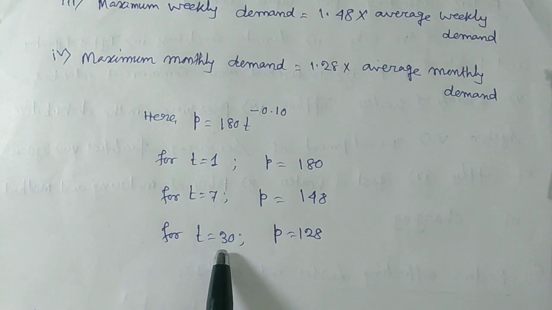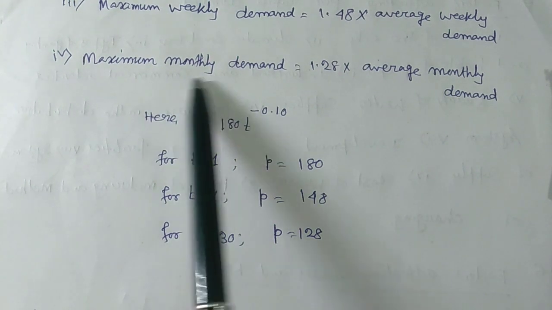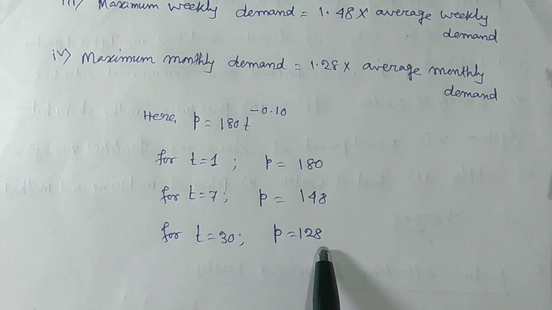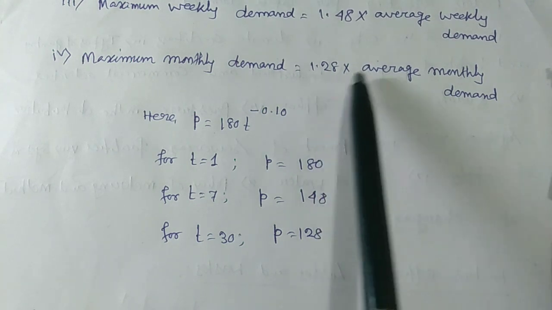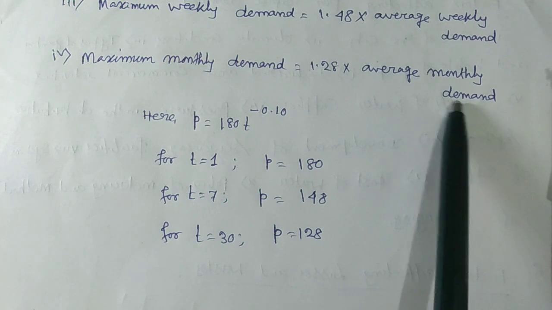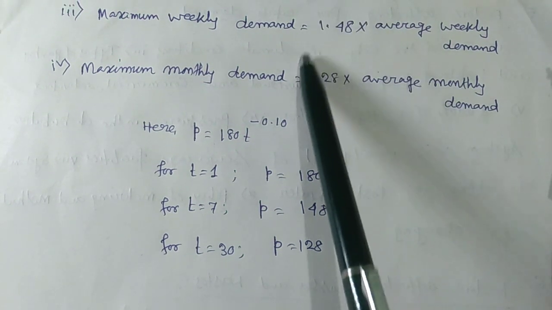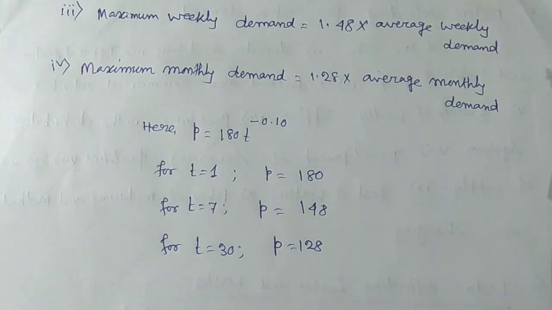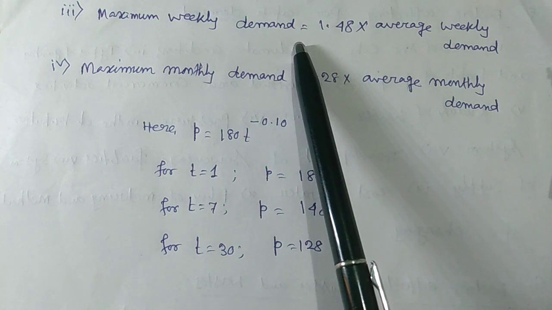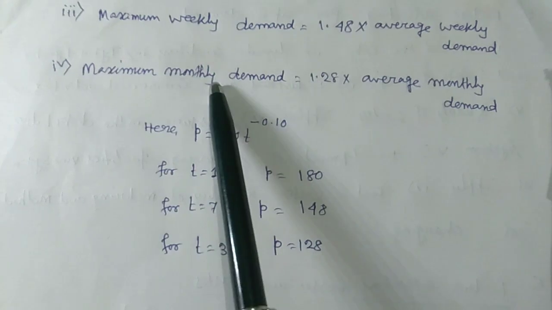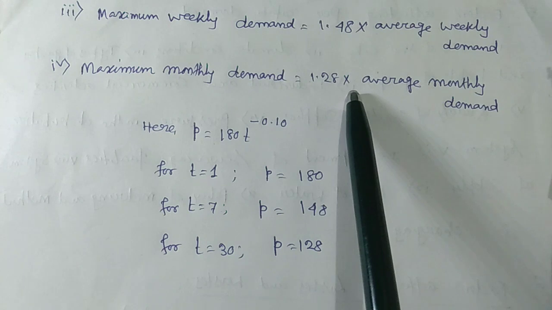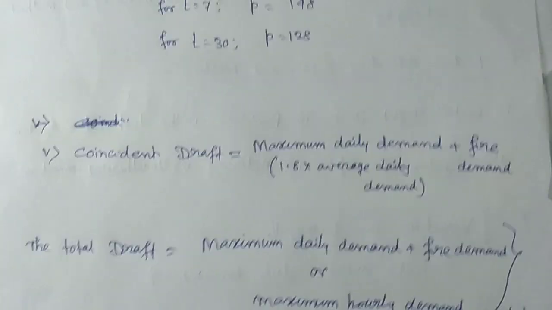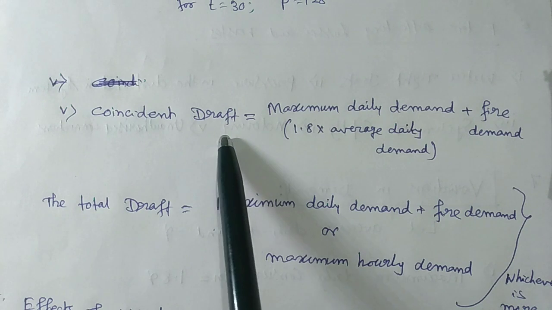Okay, when T equals 30, that means maximum monthly demand, P equals 128. That means 128% of average monthly demand. Okay, so please keep in mind this factor, that for maximum daily demand it is 1.8, maximum hourly demand it is 2.7, maximum weekly demand it is 1.48, maximum monthly demand it is 1.28. Okay, next, what is coincident draft?